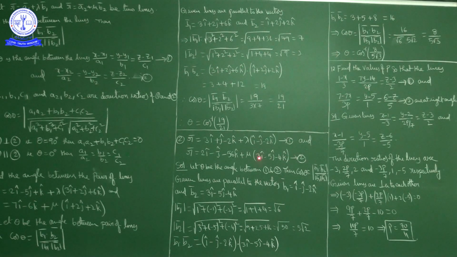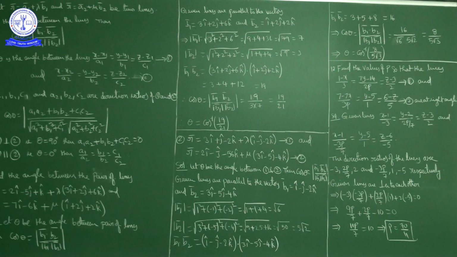What is b2 bar here? 3i cap minus 5j cap minus 4k cap. So the first line is parallel to the vector b1 bar equal to i cap minus j cap minus 2k cap, and the second line is parallel to the vector b2 bar equal to 3i cap minus 5j cap minus 4k cap.